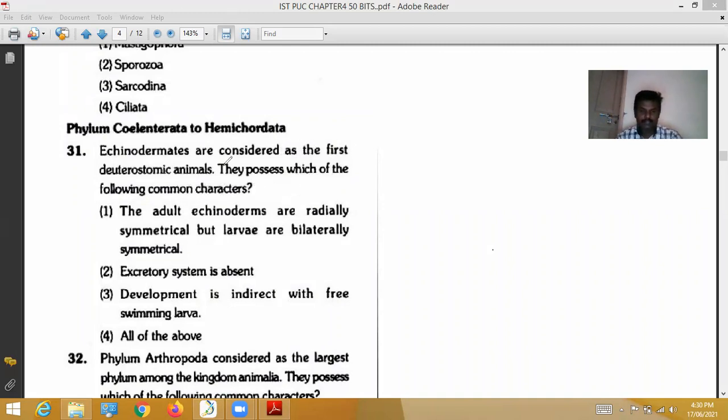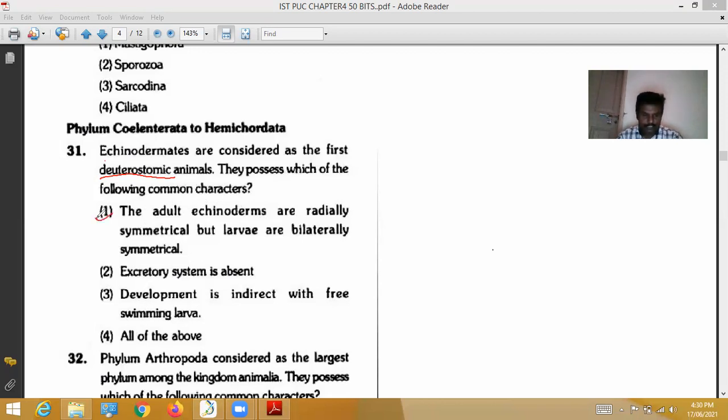Echinoderms are considered as the first deuterostomic animals. What does that mean? Deuterostomic animals means in these kinds of animals, the anus is formed before the formation of the mouth. Such animals are called deuterostomic animals. They possess which of the following common characters? Echinoderms possess what characters among these four?